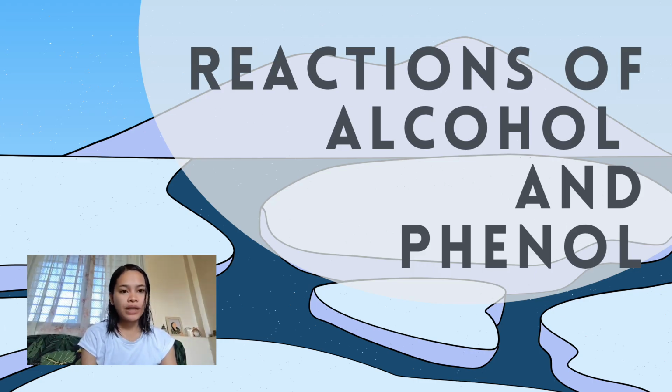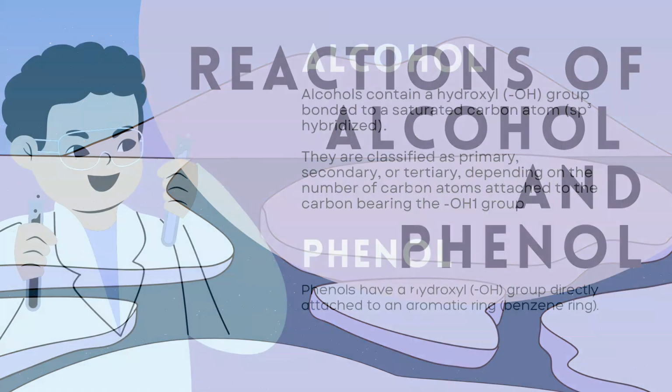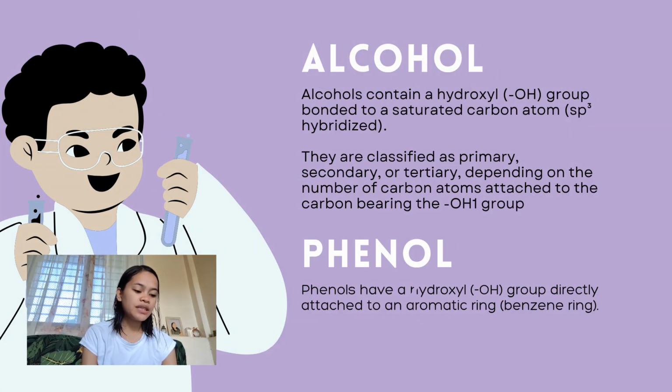I will tackle alcohol and phenol. Alcohols and phenols are organic compounds containing a hydroxyl group attached to a carbon atom. In alcohols, the hydroxyl group is bonded to a saturated carbon atom, or sp3 hybridized, while in phenols, it is bonded directly to an aromatic ring.